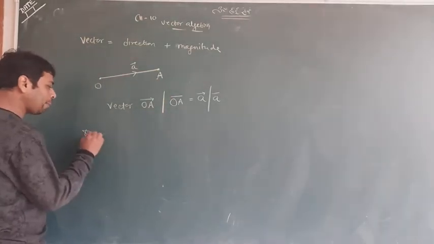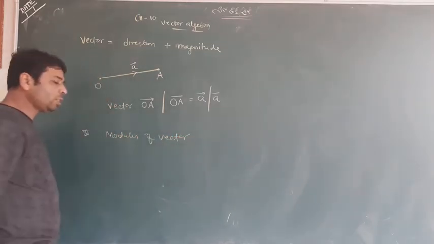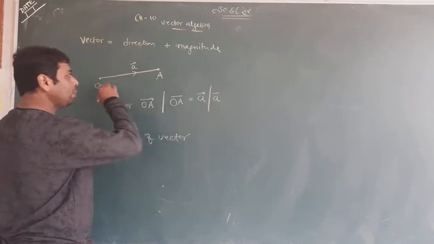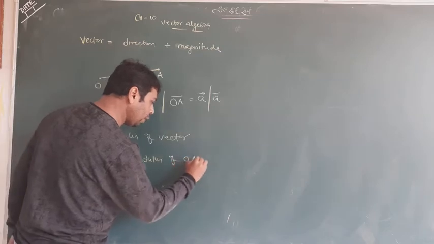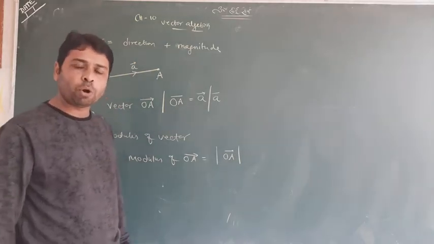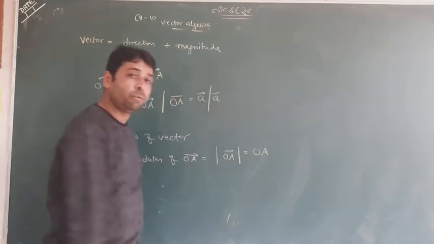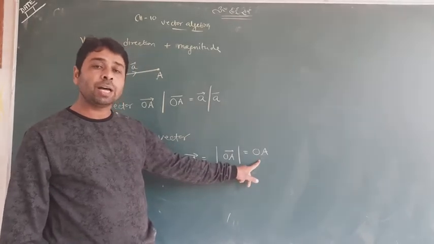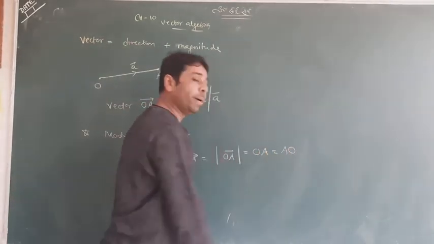Okay, now let me speak about the modulus of a vector. That's simple. The modulus means the magnitude. Suppose OA was my vector. So the modulus of vector OA is given by mod of OA. Try to understand, mod of OA. And one beautiful thing I'm telling you, this can also be written as OA without any vector sign. If you use this symbol without the vector sign, it means the magnitude, the distance from O to A. You can also write it as A to O, no matter.